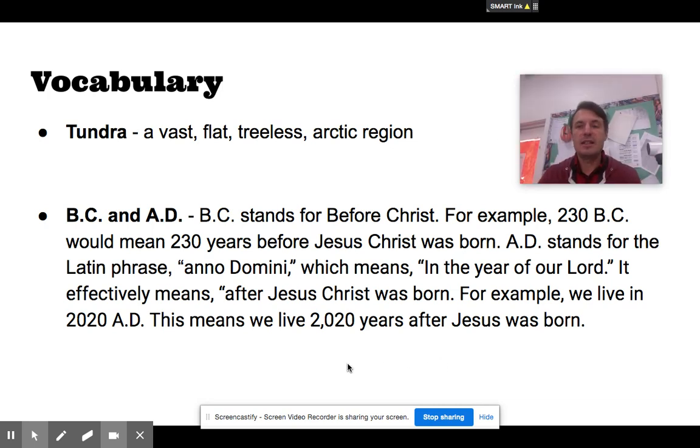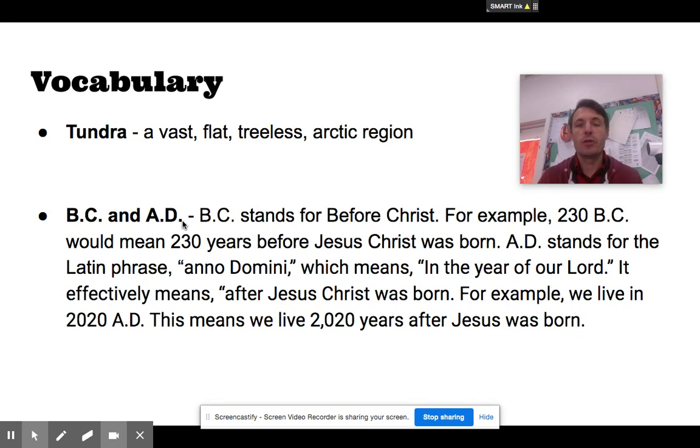Next, BC and AD. Now, I've noticed that fifth graders commonly come to school really not having any idea what these two words mean. If you do already know what they mean, good for you. BC stands for before Christ. For example, 230 BC would mean 230 years before Jesus Christ was born.